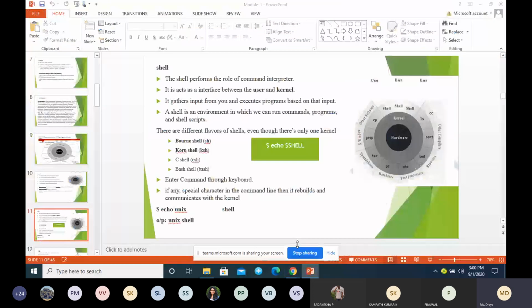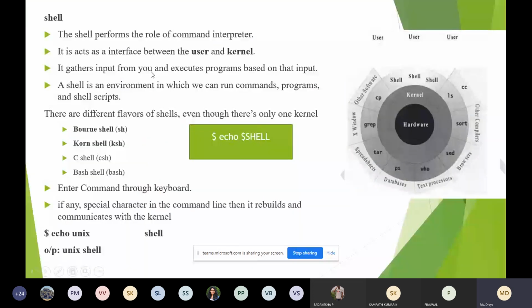It gathers input from you. It will take the input from the user, so here ls. It executes the program based on that input. I have given ls as input, it will execute the particular program based on the input, and it will give the output to the user.